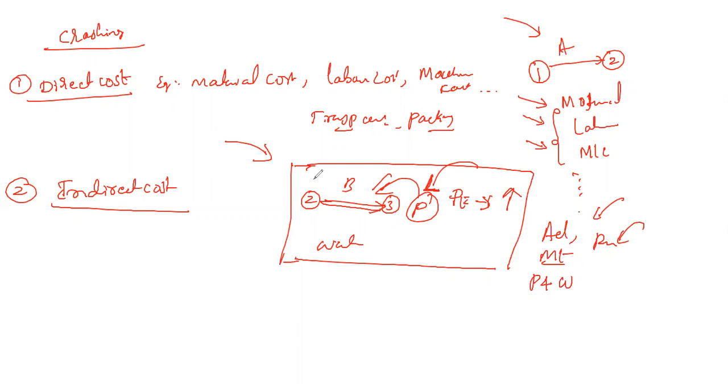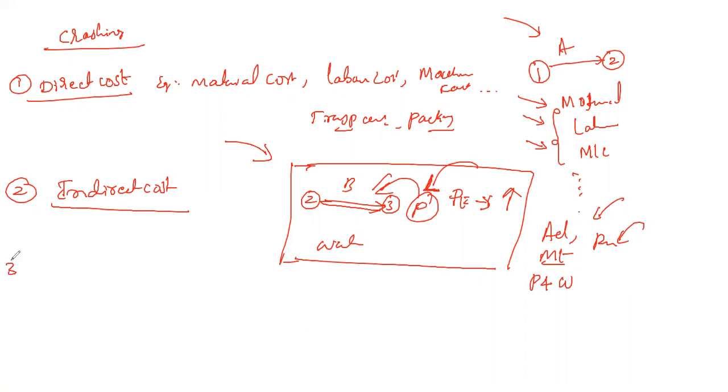Indirectly, in order to complete the project or an activity, both will be involved. In some cases, direct costs are required. Sometimes it may involve the indirect cost, sometimes it may not, depending upon what kind of project we are performing. Okay, this is about the cost.